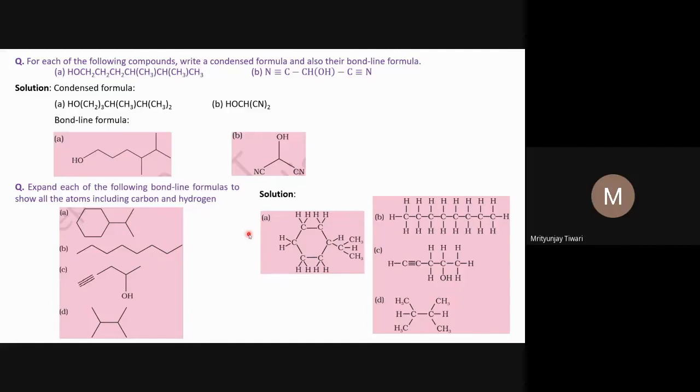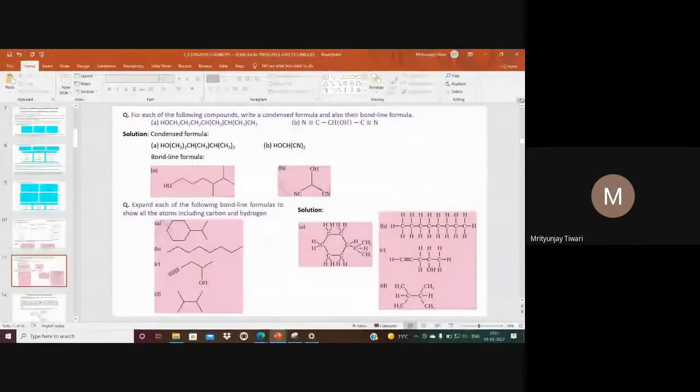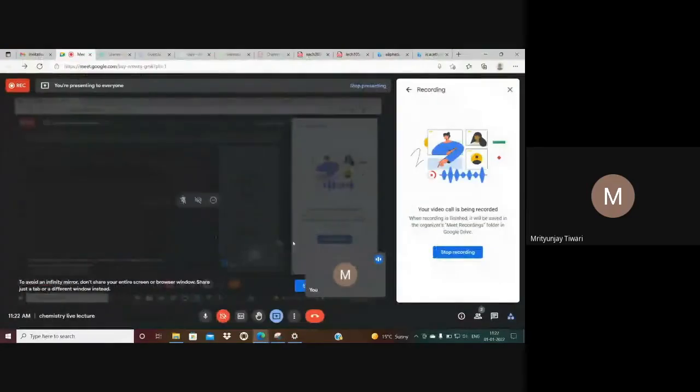I'll stop here. I hope this representation of organic compounds is clear to you.